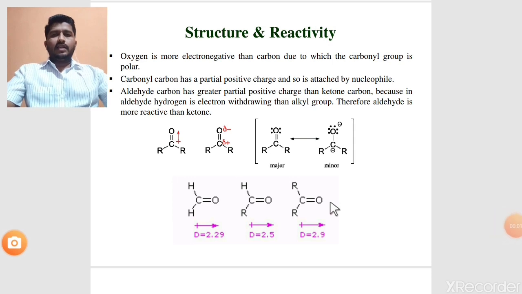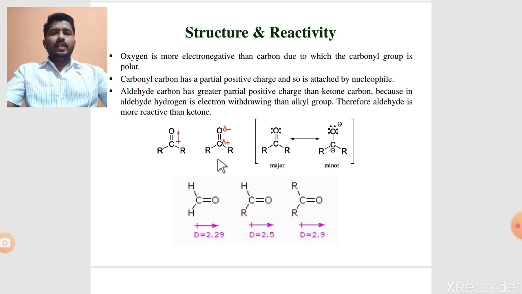Next is the structure and reactivity of the carbonyl group. See the basic structure of the carbonyl group, C=O. C=O is a polar bond due to the difference in electronegativity. Basically, according to the inductive effect, the permanent polarization due to difference in electronegativity is called the inductive effect, and this C=O shows a strong inductive effect. Oxygen is a more electron withdrawing group. It withdraws electrons from the adjacent carbon and gains a partial negative charge, and the carbonyl carbon gains a partial positive charge. This means it shows electrophilic character and easily reacts with nucleophiles, so carbonyl compounds give nucleophilic addition reactions.